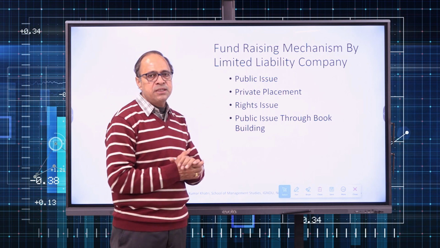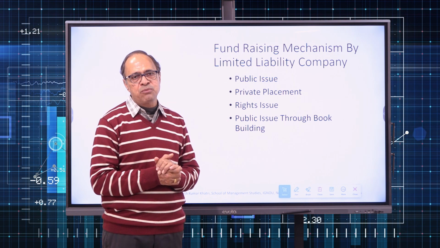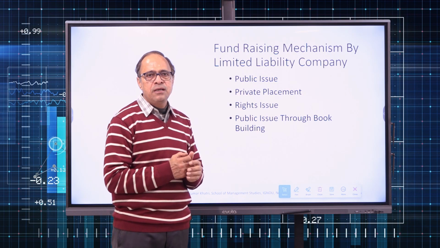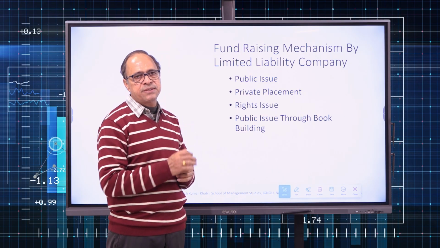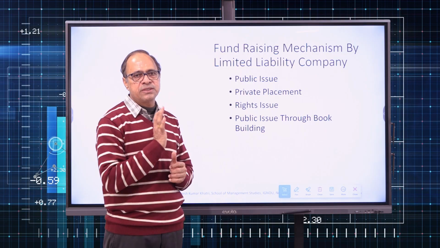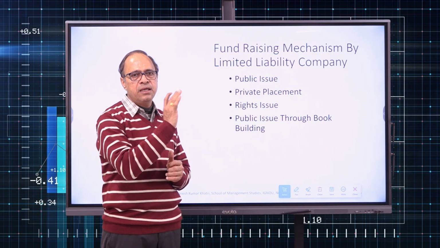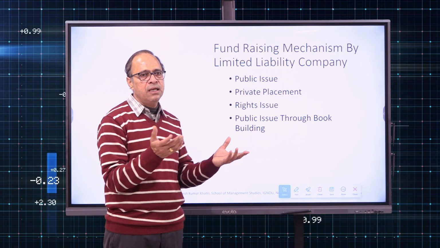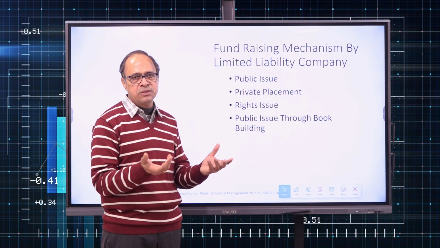These all activities are regulated by Securities and Exchange Board of India. So in a public issue at fixed price, company will decide the issue price, the price at which shares have to be issued, well in advance, the day issue is announced. If you are interested to buy, you can apply for the shares and get it, otherwise not.